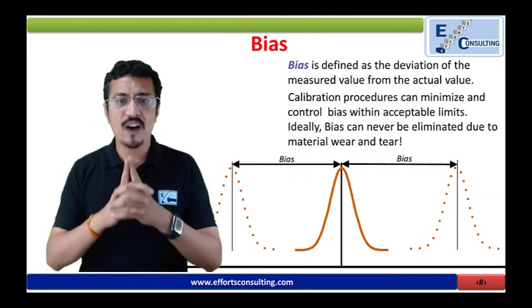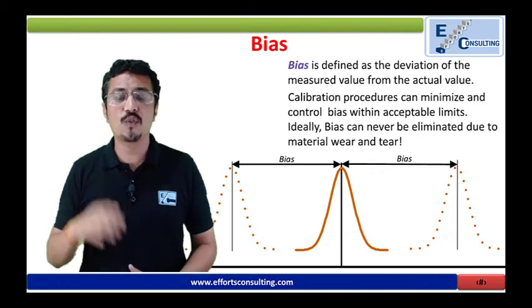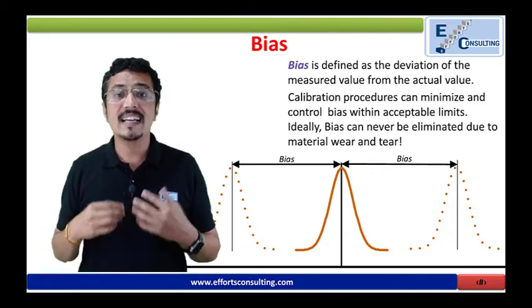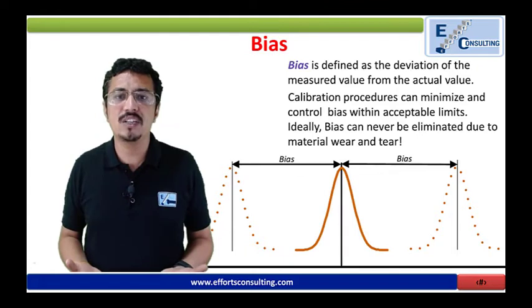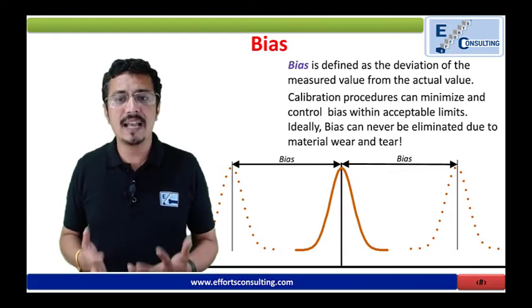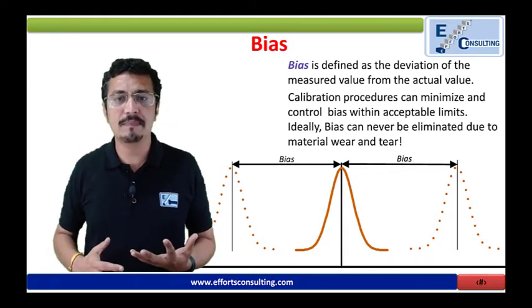Now, what is bias? Bias is defined as the deviation of the measured value from the actual value, and calibration is the best way to minimize the bias and bring it to acceptable limits.